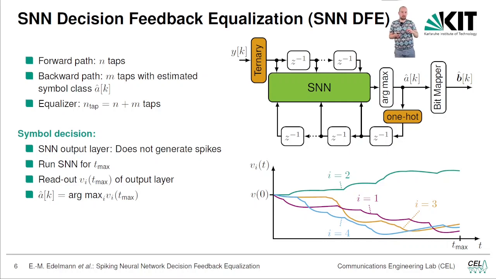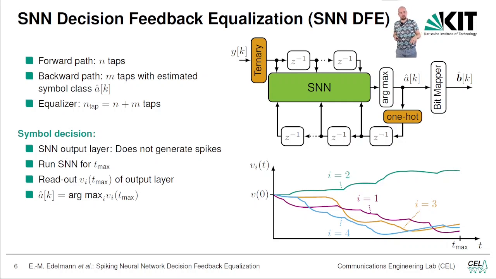In the output layer, here as an example, we have 4 output neurons, which means we can classify 4 different classes. Each neuron represents one class, and depending on how the voltage of the output neuron develops, we classify this class. If the voltage gets really, really high, then it will be our class.